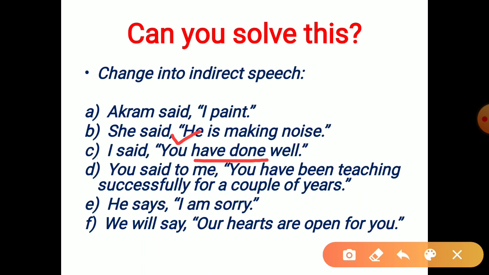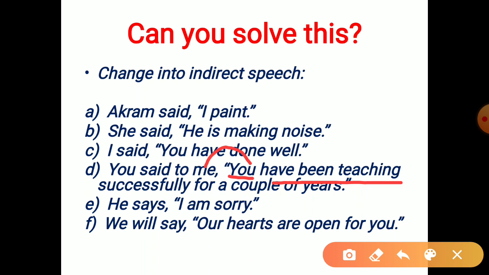Now the next sentence is, you said to me, you have been teaching successfully for a couple of years. You said to me, the pronoun you, have been teaching, present perfect continuous. So a second person pronoun changes according to object. You told me, said to changes into told.